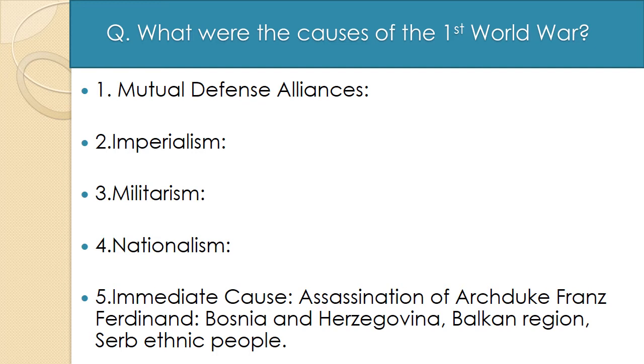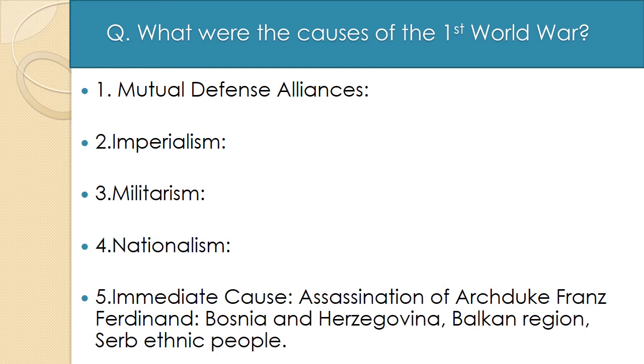In the same manner, the assassination of Archduke Franz Ferdinand took place on 26 June 1914, and after 1 month, on 28th July 1914, Austria attacked Serbia and the First World War started.